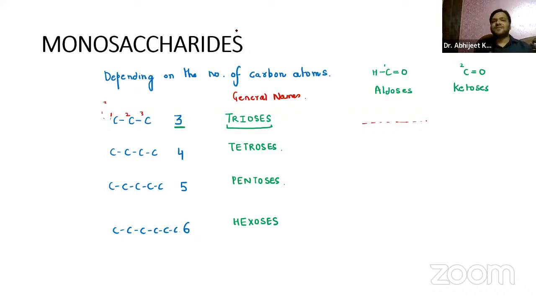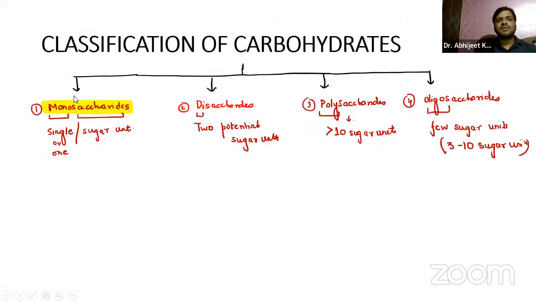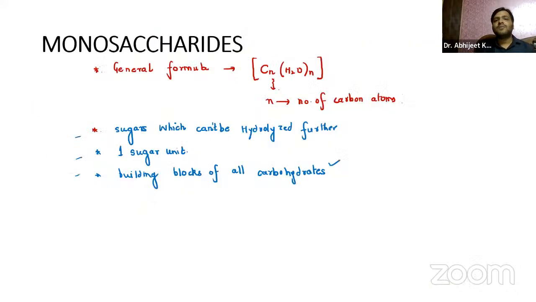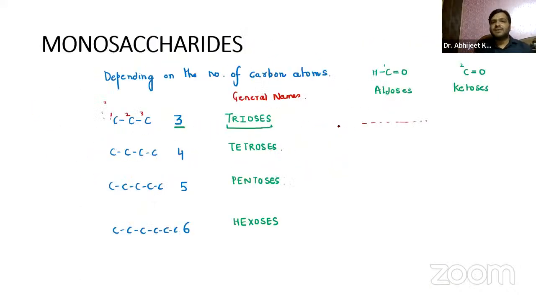Yes, Muskan, very good. We just discussed that we have the three carbon atoms over here. If we have the aldehyde group at the first carbon, it is glyceraldehyde. And what will be the keto derivative, guys? Anyone? What will be the keto derivative?